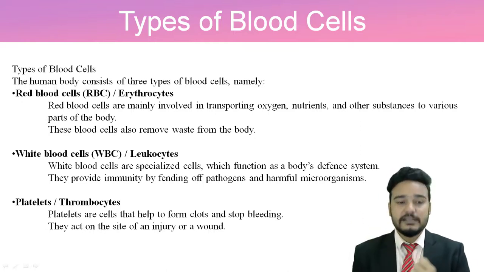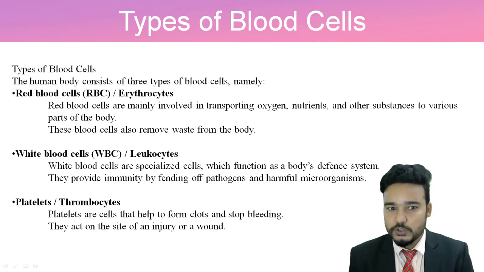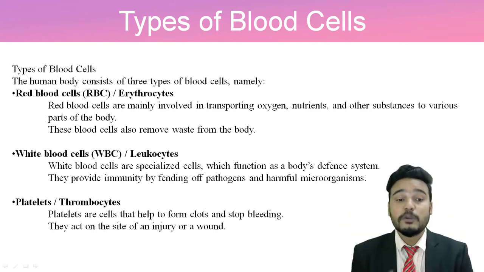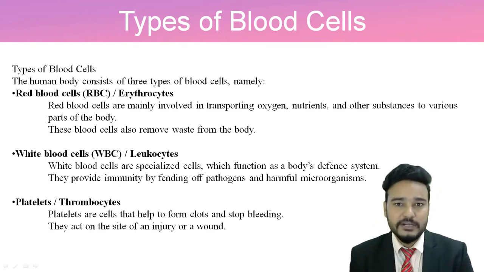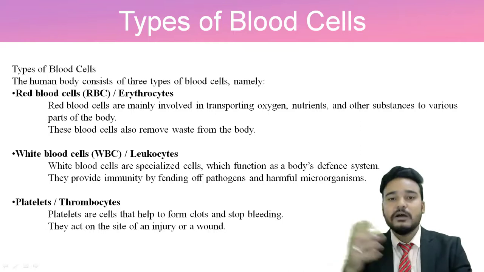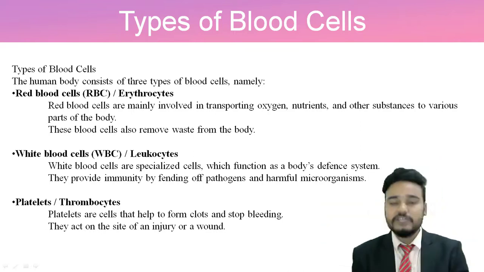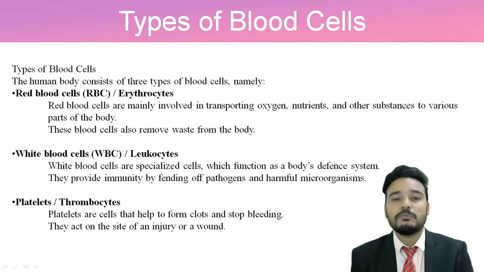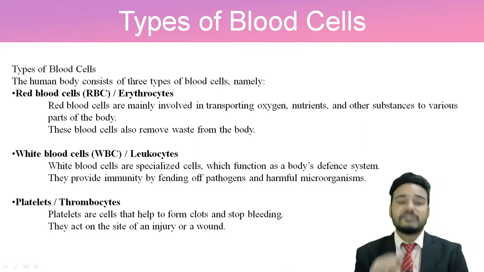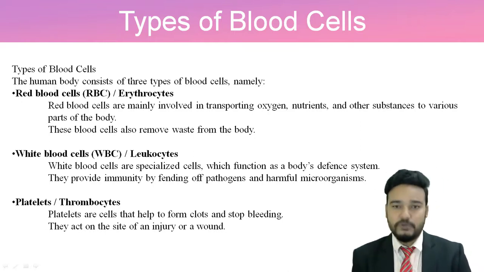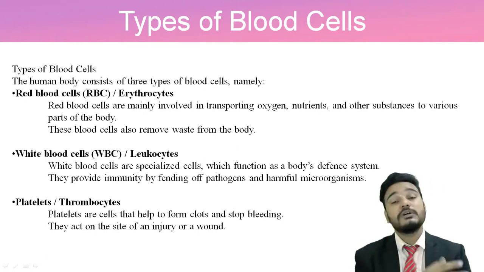Then the third one is the platelets, which are also known as thrombocytes. These thrombocytes or platelet cells help to form clots and stop bleeding. If you have an injury and some bleeding starts, and you just hold it, at the place where the blood is coming from you will see a small clot of blood, and because of that the remaining flow of the blood stops. So they act on the site of an injury or a wound. That is a very important part of blood cells, the platelets.